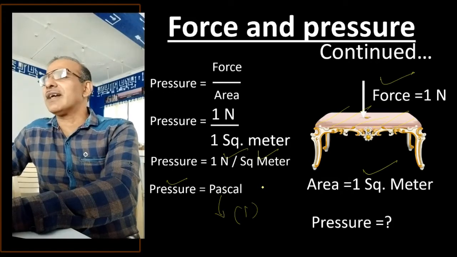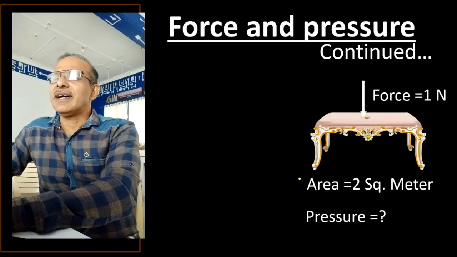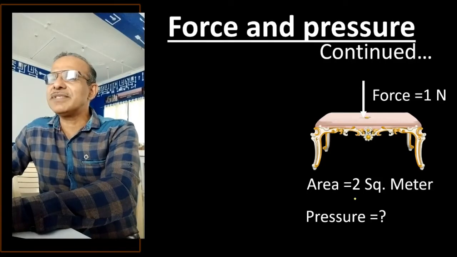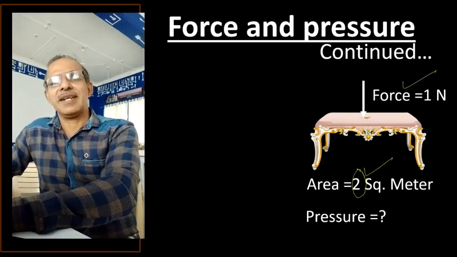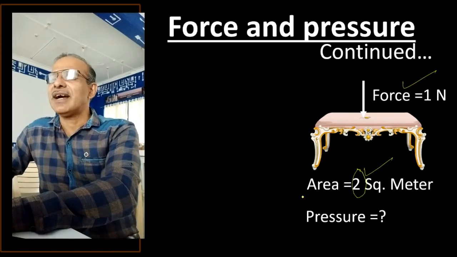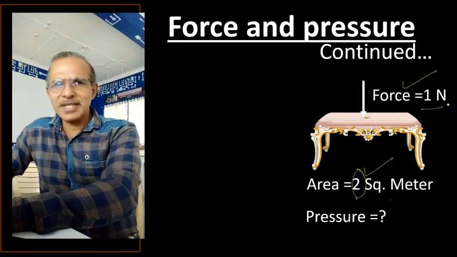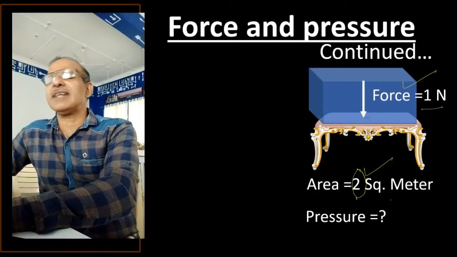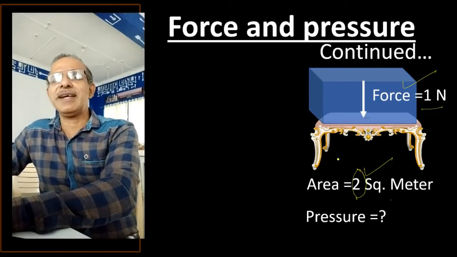So what we do now is, instead of area 1 square meter, I am changing the value to 2 square meter, but the force remains the same. Force remains same, 1 Newton, and area becomes 2 square meter. And why this force 1 Newton? Because of the box. Now for our convenience, sometimes we'll imagine that box without the box, only force, and sometimes we'll bring it back.